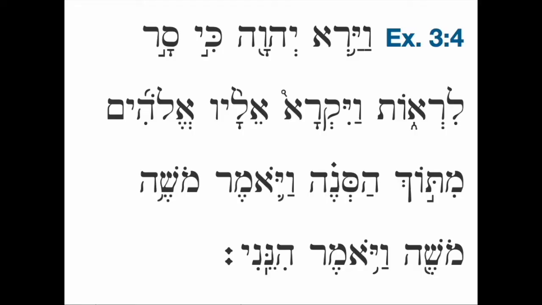And then something new happens. Vayikra elav Elohim, and God called to him. And so it's a logical place for a division. Where the atnach falls happens to be a place where there is a syntactic division. It occurs at the end of a clause. And so you'll notice that most English translations will have some kind of punctuation after the translation for lirot.